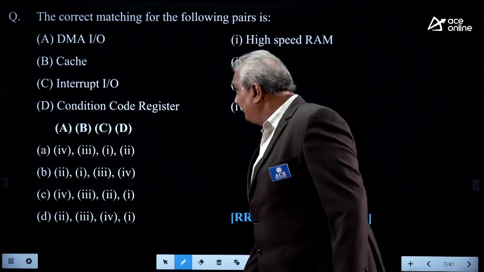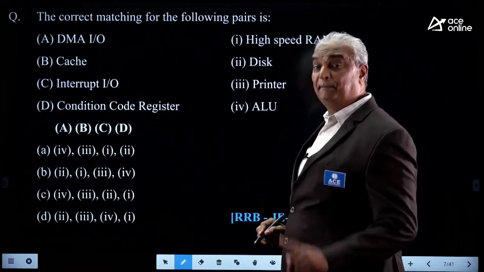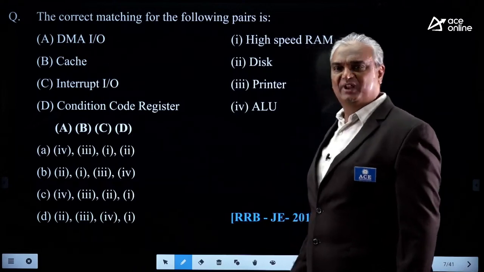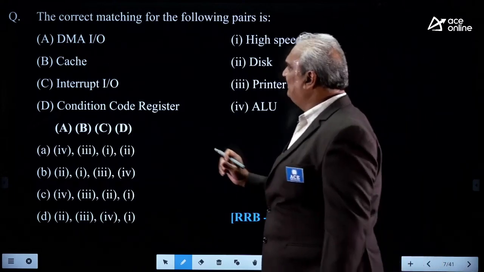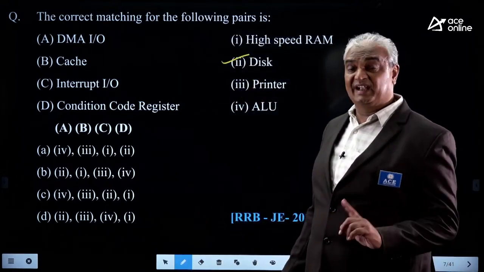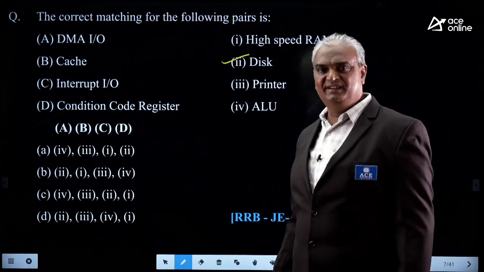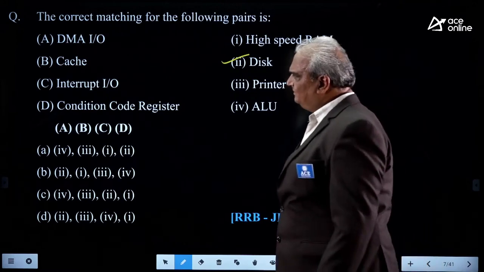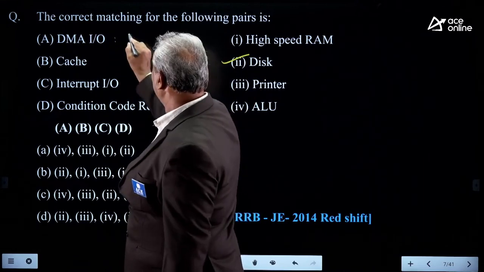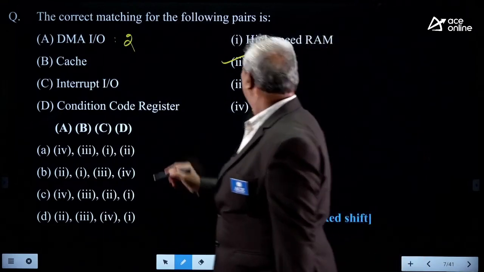So in this, DMA IO is used for making data transfer between secondary memory and primary memory. Primary memory is also known as main memory. In this DMA IO, it is applicable for disk. It is used to transfer the data between secondary memory, also known as disk memory, like hard disk, floppy, CD, compact disk. Now in this, A perfectly matches to disk. Next, cache memory. It is nothing but high speed memory.